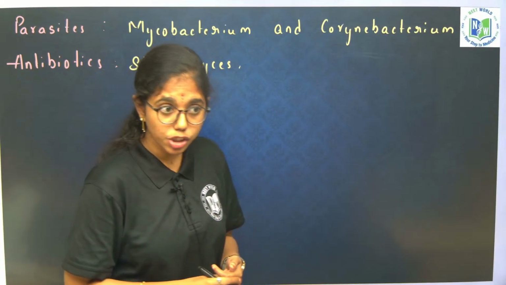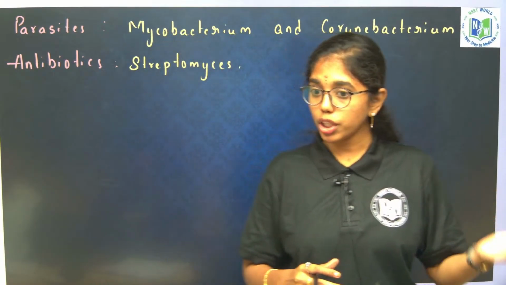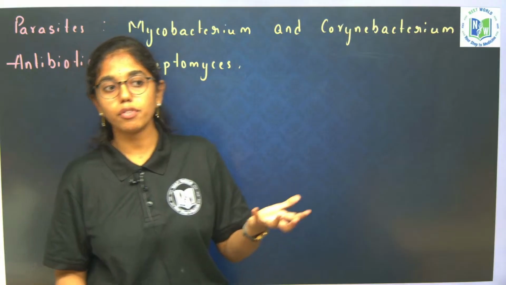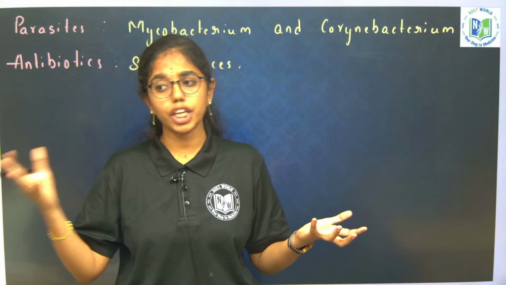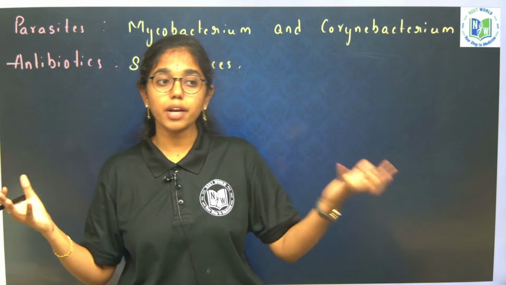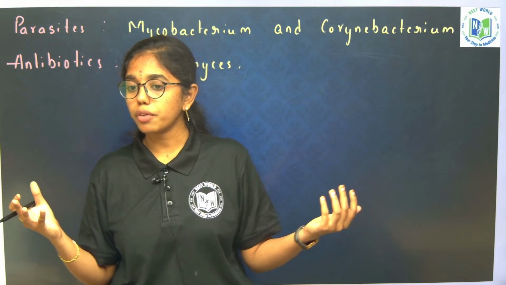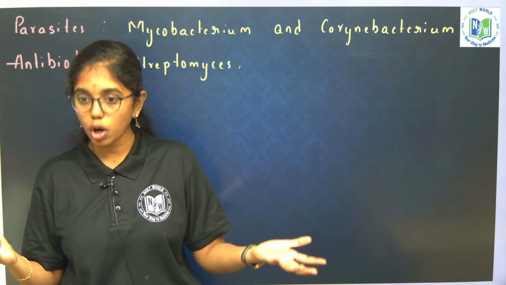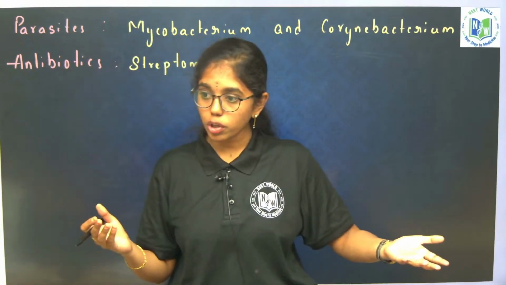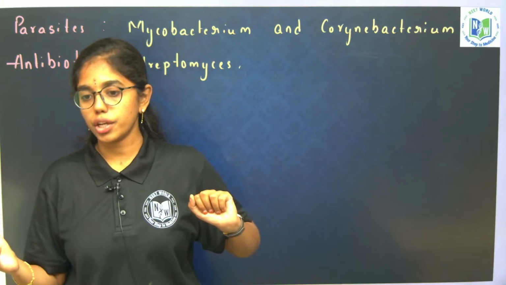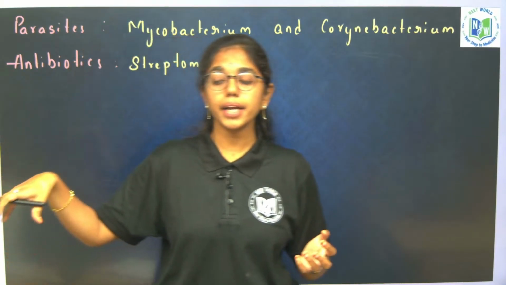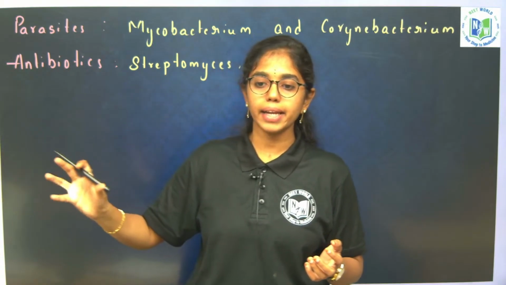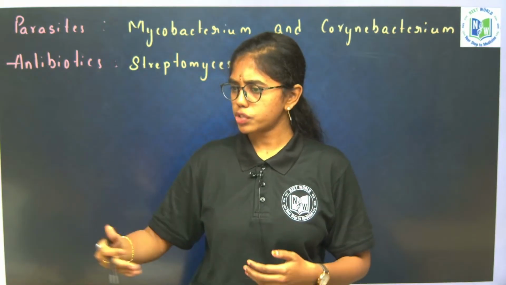Okay. Next, it shows extensive metabolic diversity both in nutrition and in respiration. In nutrition, photoautotrophic bacteria will have what energy? Sunlight as energy. Chemoautotrophic? Chemical energy. Here what will be the electron donor in photoautotrophic? Inorganic: H2O or H2S. H2O if it is oxygenic photosynthesis, H2S if it is anoxygenic photosynthesis. And in chemoautotrophic bacteria, what will be the electron donors? Inorganic components like nitrogen, phosphorus, sulfur and all.